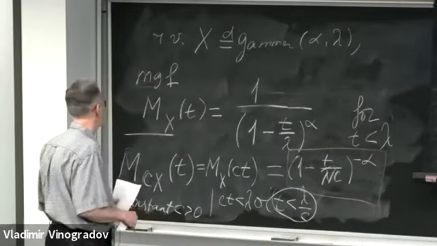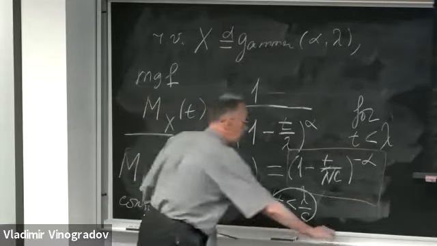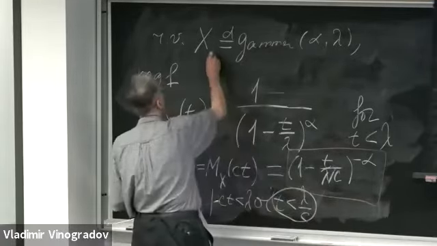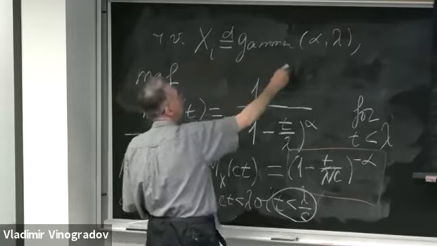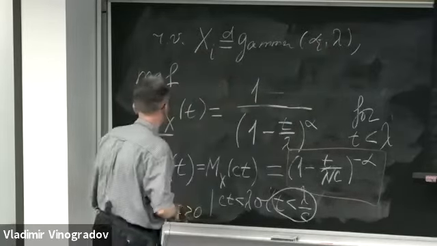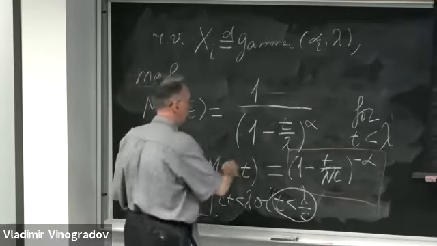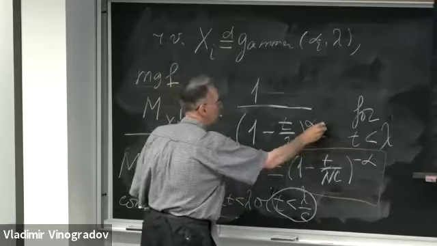So what we have is the following. We have a random variable xi, which is gamma with parameters alpha i and lambda. Then the MGF of xi is given by this formula.